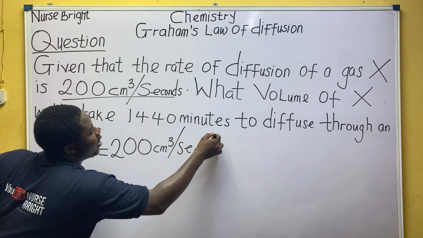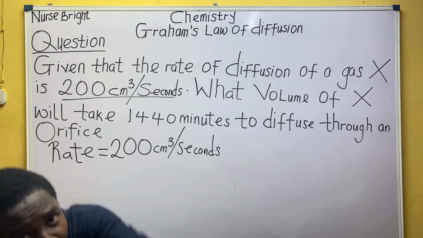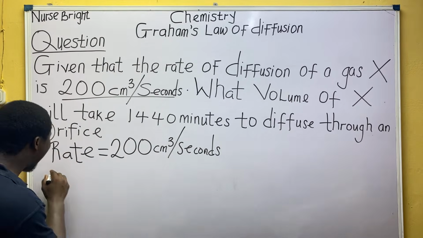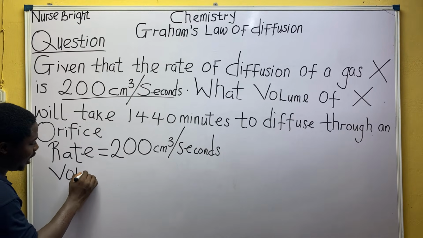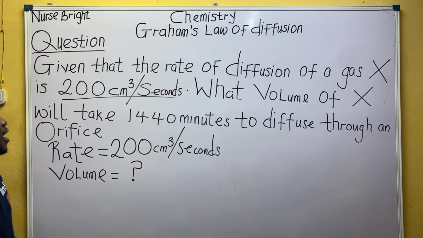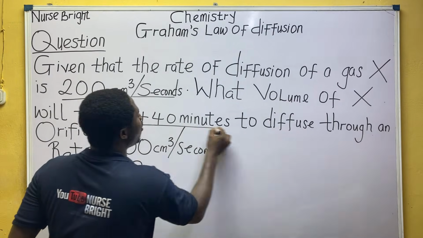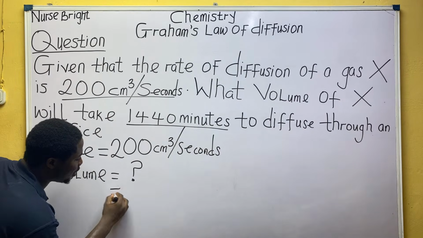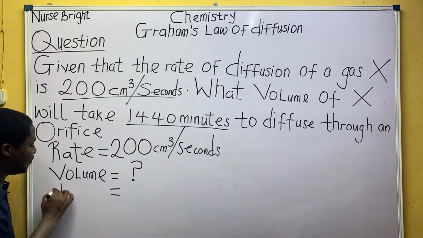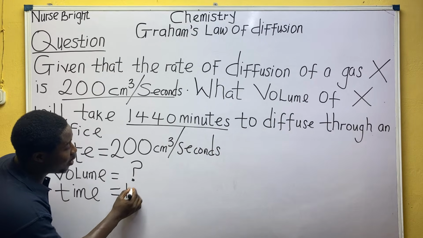The question now says, what volume will take 1440 minutes? They are asking us to get volume. Anything that ends with minutes, is it not a time? Yes. So 1440 minutes is time.